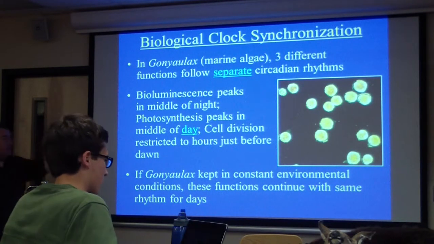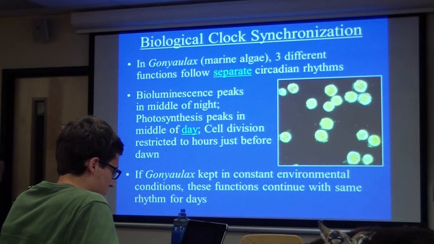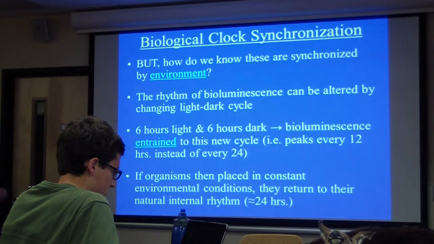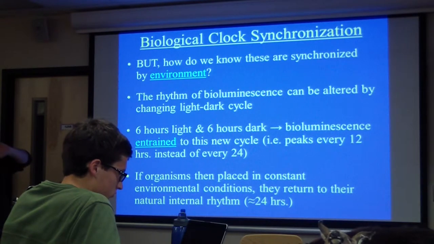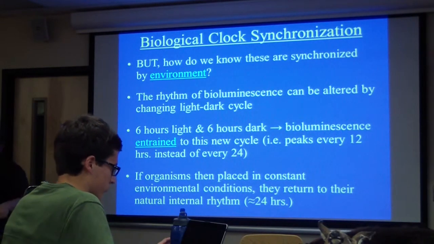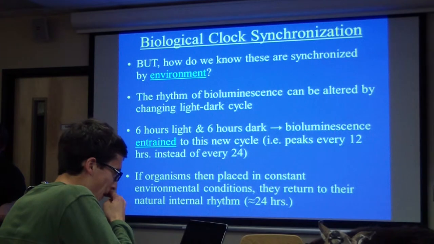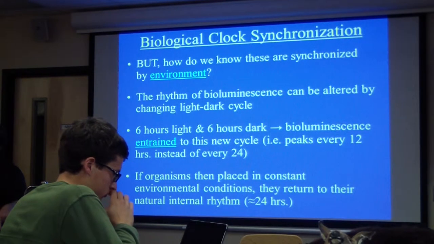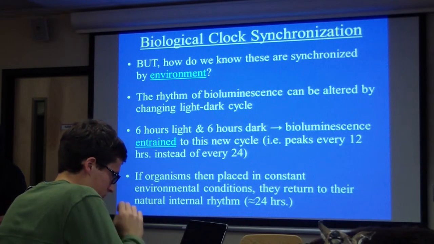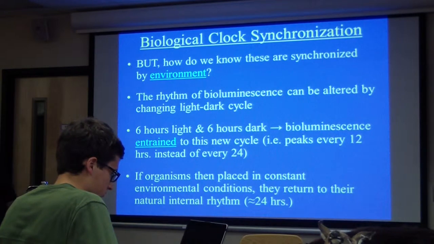But here's the thing: if Goniaulux is kept under constant environmental conditions, basically you cut off its access to its external cues, these functions continue with the same rhythm for days. Okay, so that kind of proves that it's internal, but how do we know that those internal rhythms are synchronized by the environment? Because we can change them. We can change the circadian rhythms by changing the environmental cues. We can change those natural internal rhythms and get them to peak at different times by changing the environmental cues.